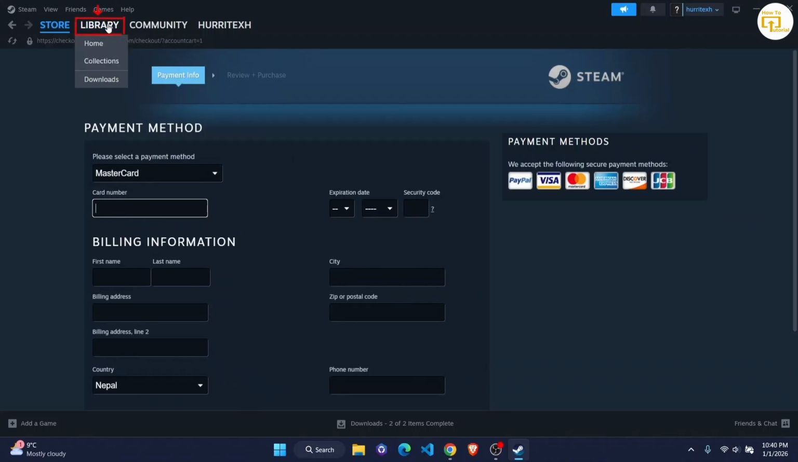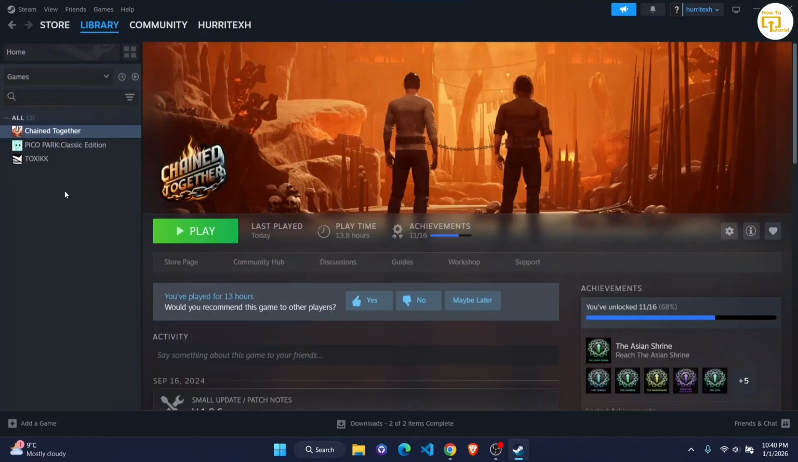Once purchased, you can find it on your library at the top. And once you've installed, you should see this play option and enjoy the game from here. That is basically it, guys.